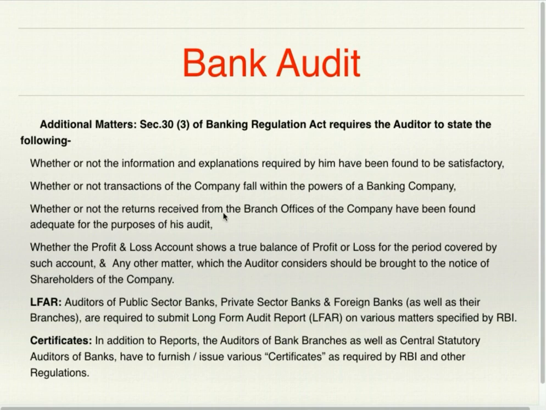Whether or not the returns received from branch offices of the company have been found adequate for the purpose of his audit. If the auditor has not audited the accounts of branch office, and if he has received returns from the branch offices, whether these returns are adequate for the purpose of his audit, whether profit and loss account shows a true balance of profit or loss for the period covered by such account, and any other matter which the auditor considers should be brought to the notice of shareholders of the company.